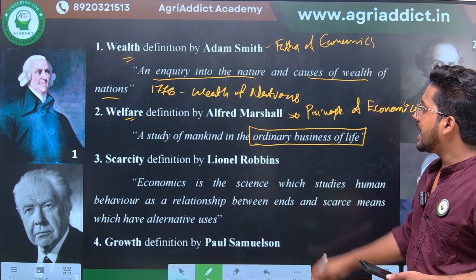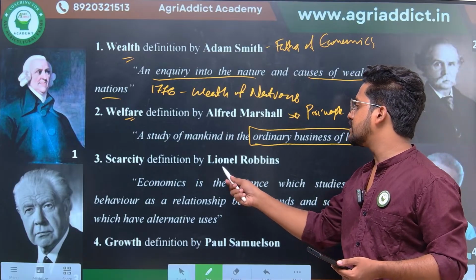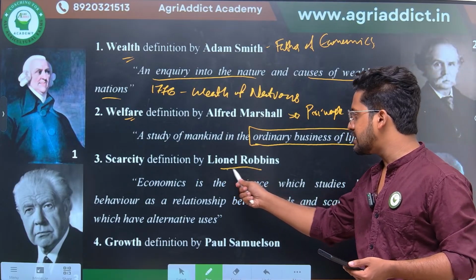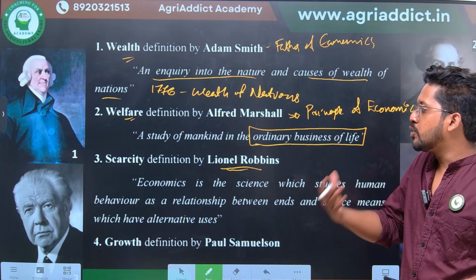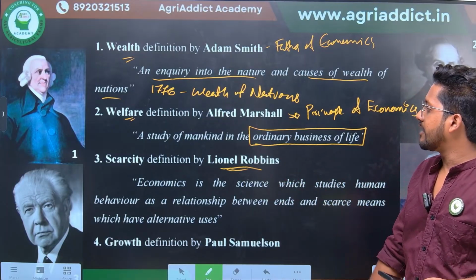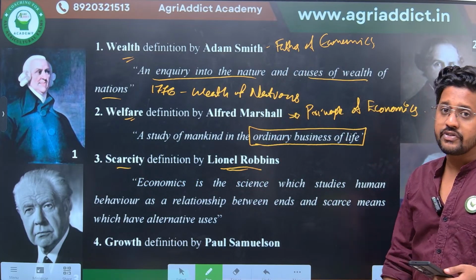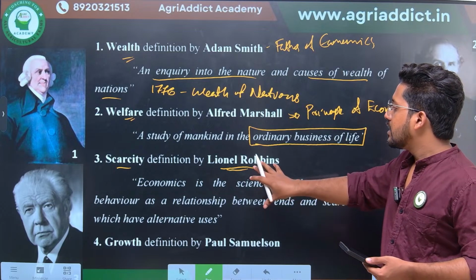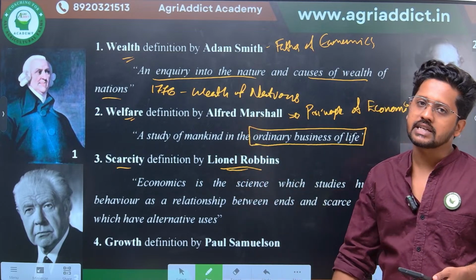After that, Alfred Marshall's definition was criticized by another economist, Lionel Robbins, who gave a more improved version of the definition of economics, also known as the scarcity definition. First we can see the points on which Lionel Robbins criticized Alfred Marshall's definition.